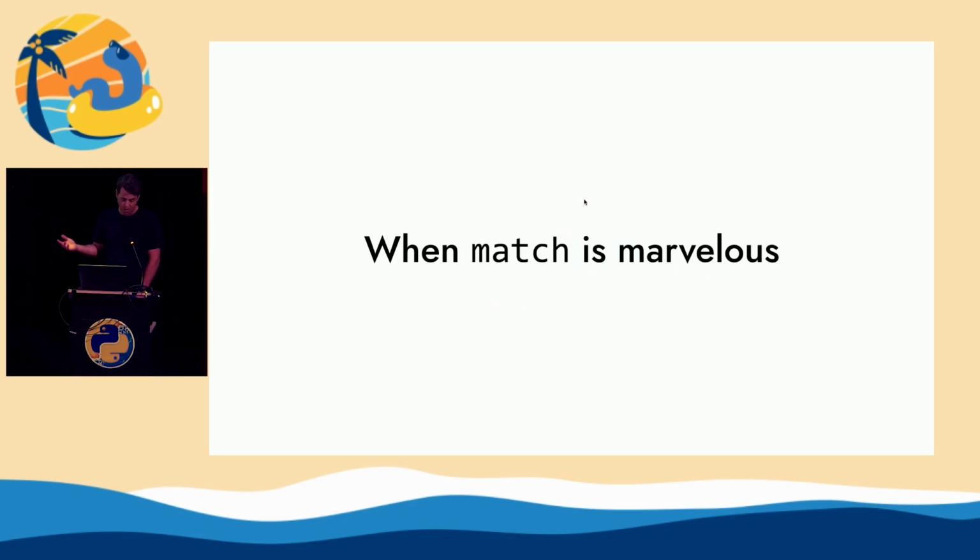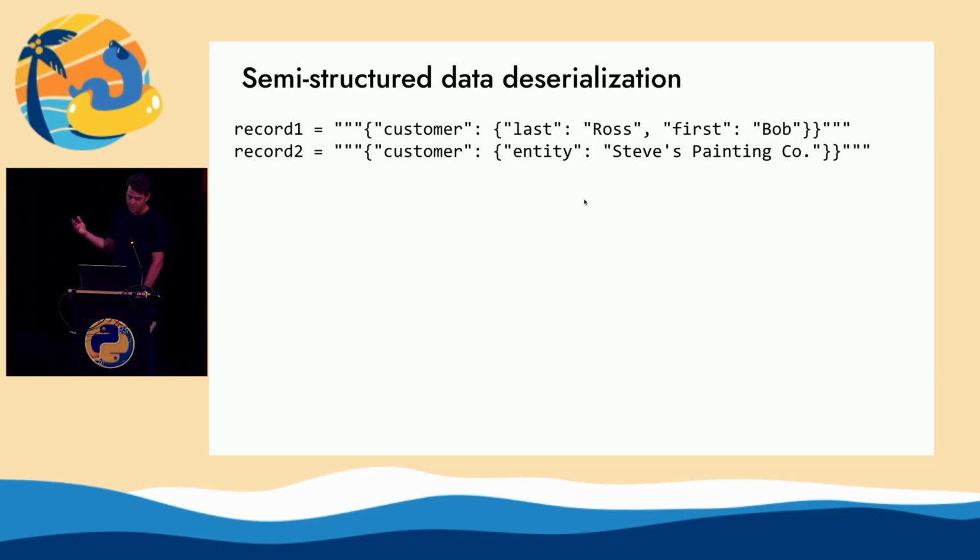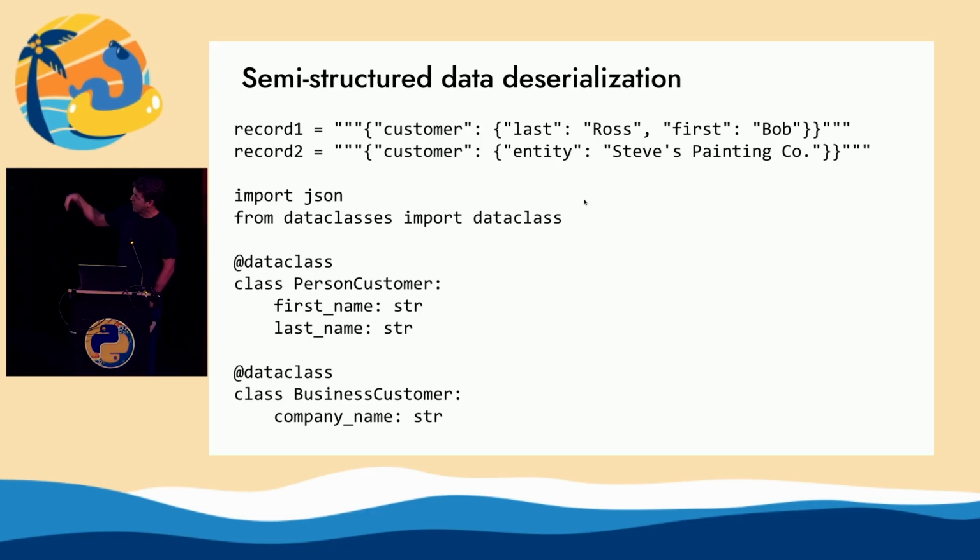All right, so this is when match is really marvelous in my view. So let's take a hypothetical situation where maybe you've got some billing software and you've got some customer records stored in JSON. Maybe that was a mistake, but that's what you've got, okay? And you're trying to deserialize them into Python data structures that you can operate on. And so let's say we have some classes that go along with that. I'm going to use the dataclasses built-in library to do that. And so I've got one for some customers are people and some customers are companies, okay? Those are my two possibilities. The top record is a person who's a customer, and the second record is an entity, like a company, organization, nonprofit, whatever.